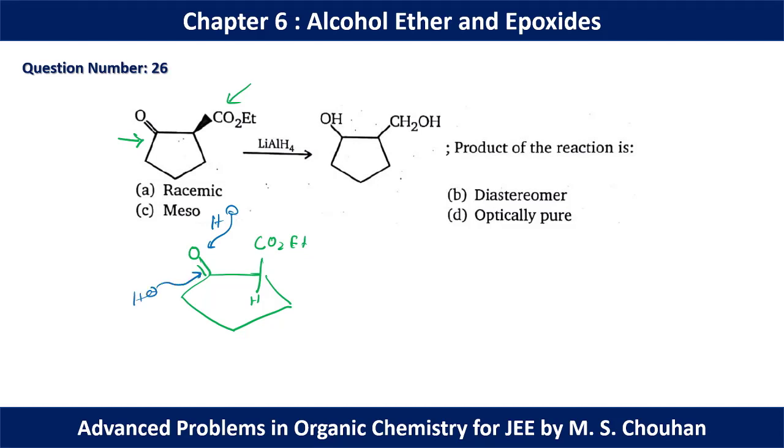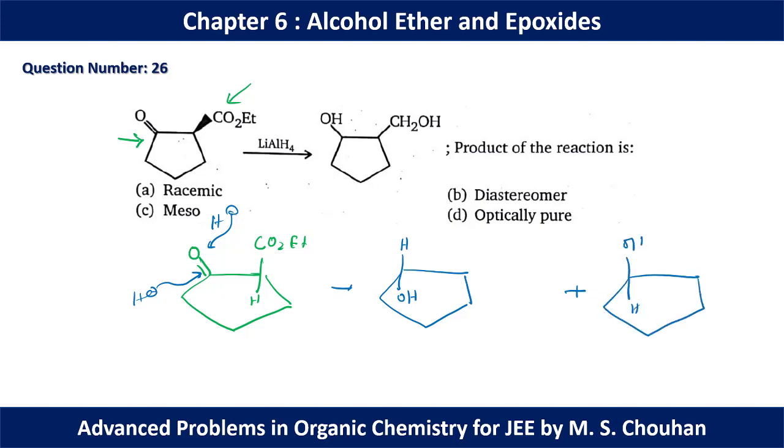We are not discussing the major and minor product here. Here we are only discussing the stereochemistry, because the options are racemic, diastereomer, meso, or optically pure. So if you compare this position, we can have two situations: if hydride is coming from above the plane, this will be the situation, and if hydride is coming from below the plane, this will be the other situation. So we have two situations here.